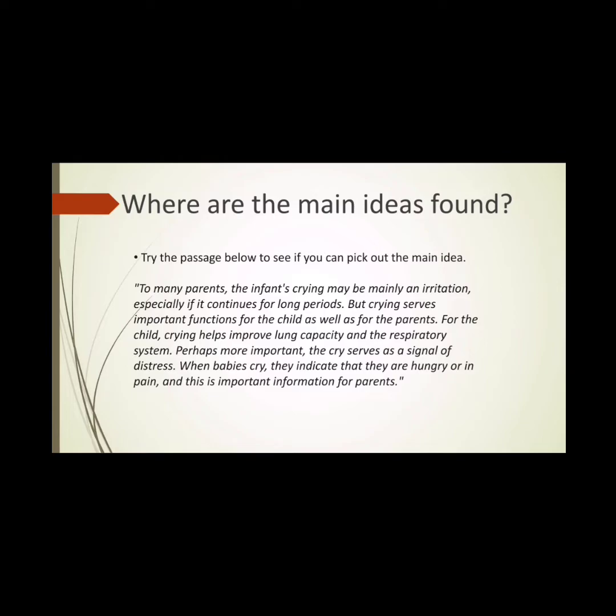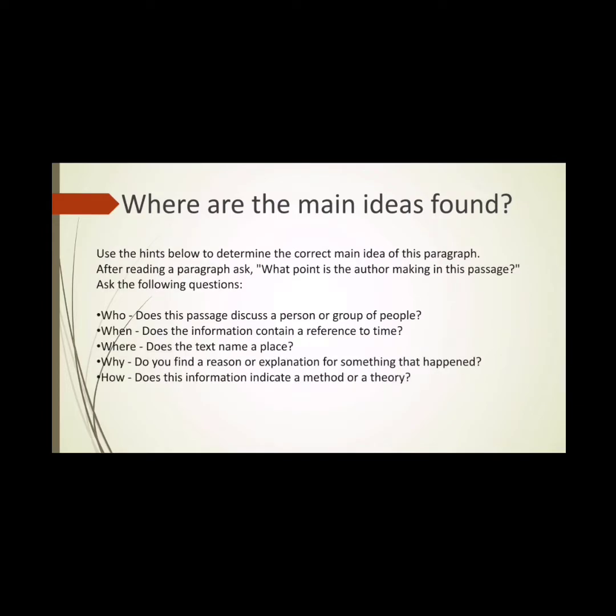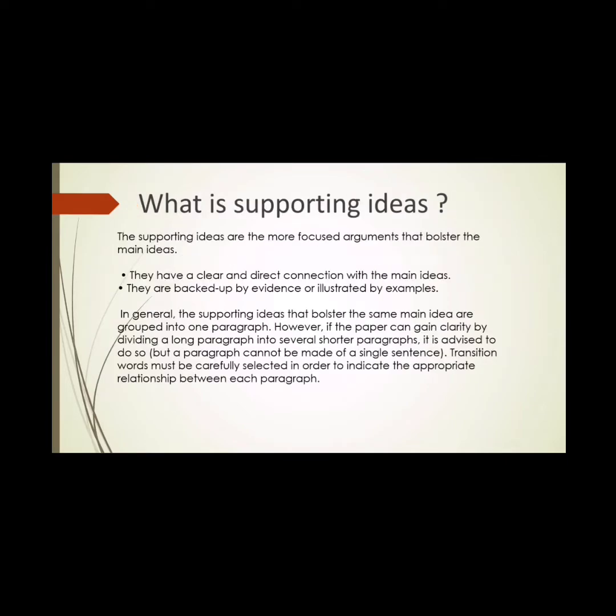So we can see and identify that the main idea for this passage is in the first sentence of this passage. That is, the infant's crying may be mainly an irritation. So, this is the main idea for this passage. So, we can use the hints below to determine the correct main idea of a paragraph. When reading a paragraph, ask, what point is the author making in this passage?